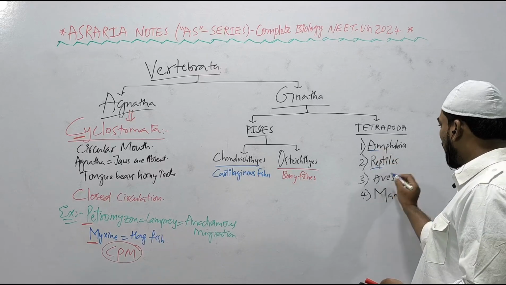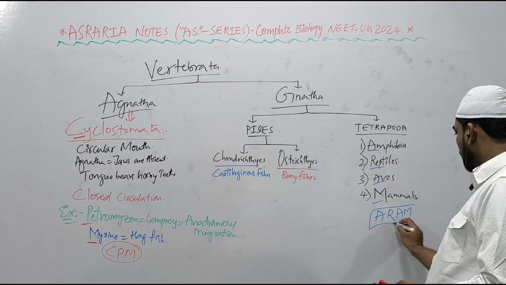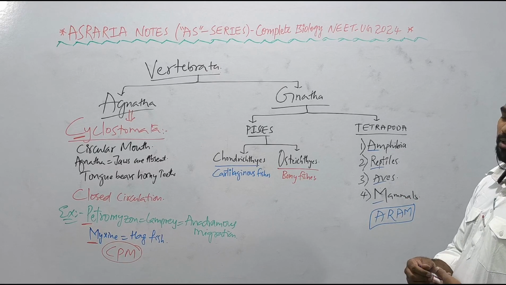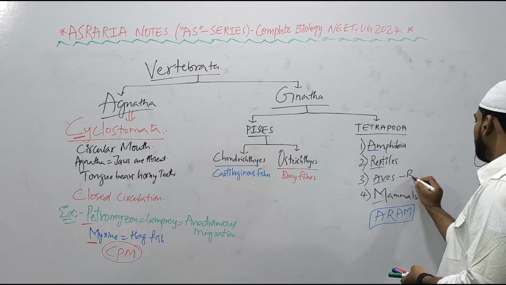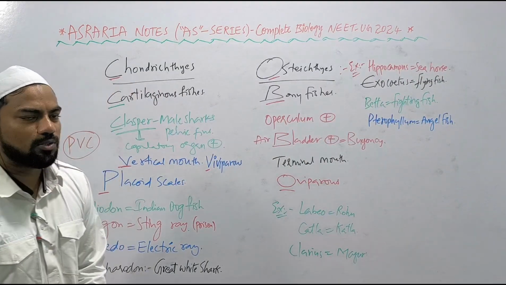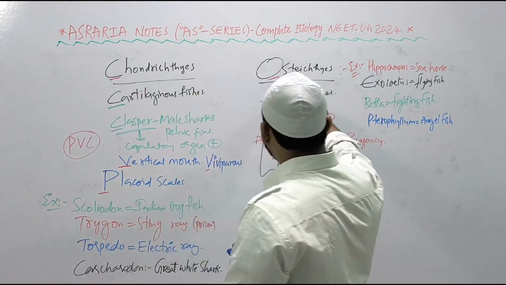Remember ARAM in sequential order, okay? What do you remember? ARAM: amphibians, reptiles, aves, and mammals. Aves means birds. Yes beta, cartilaginous fishes also known as Chondrichthyes, bony fishes also known as Osteichthyes.